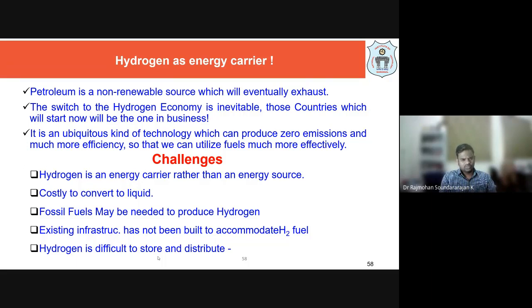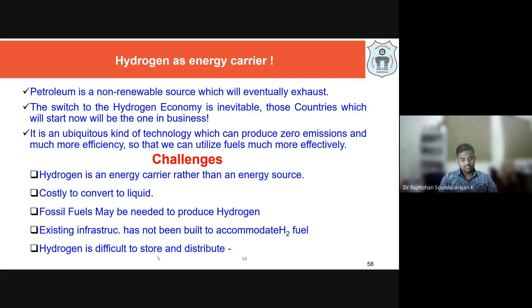Okay, so if you look at the challenges associated with it, there are a few bottlenecks. One is that hydrogen is not an energy source, it is an energy carrier. So hydrogen has to be produced or separated out from the air. Even though it is abundantly available, getting pure hydrogen is going to be a costly process. Also there is storage of hydrogen. If you want to store hydrogen as liquefied hydrogen, this is going to be an energy intensive process. Its cost is involved in converting gaseous hydrogen into liquid hydrogen.